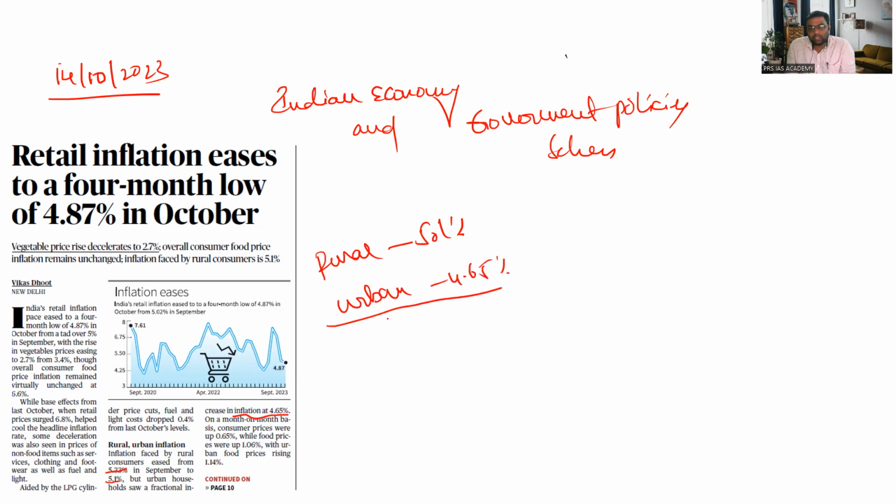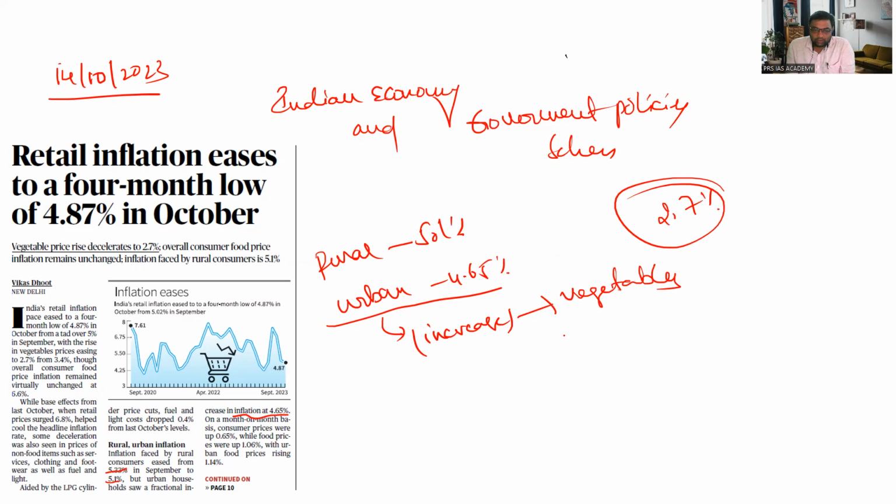In urban areas, it is a fractional increase because of especially vegetables. Even though vegetable prices decelerated to 2.7% according to the article, overall the burden on consumers in urban areas fractionally increased to 4.65%.